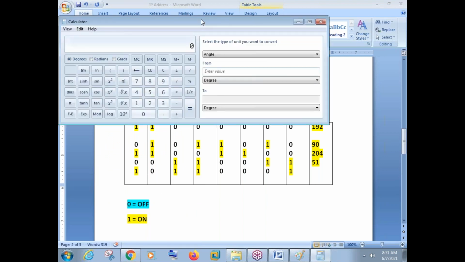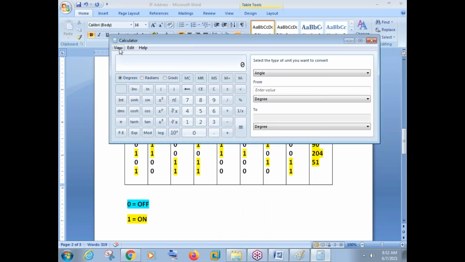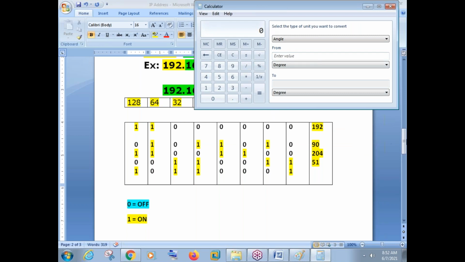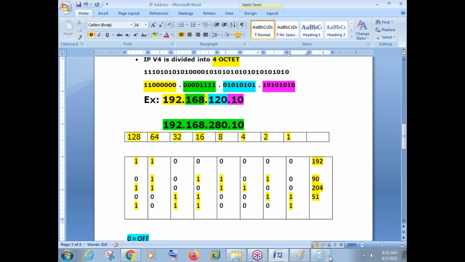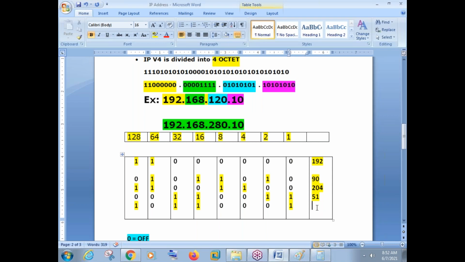I'll go to the calculator now. So 128 plus 32 plus 16 plus 1. This is how much, guys? This is 177. That means if you take a binary number like 10110001, that means it is 177 in decimal.